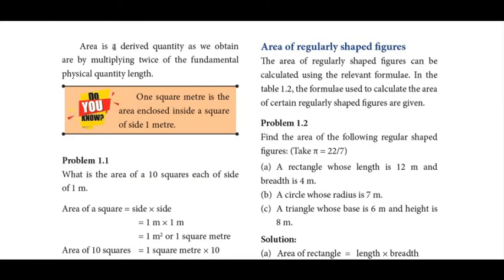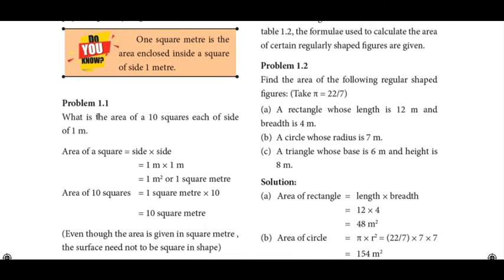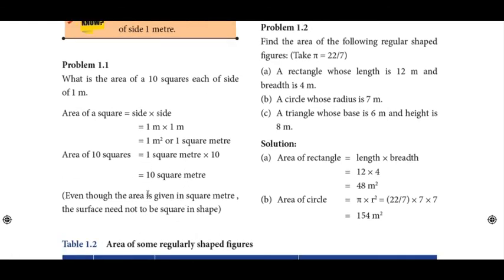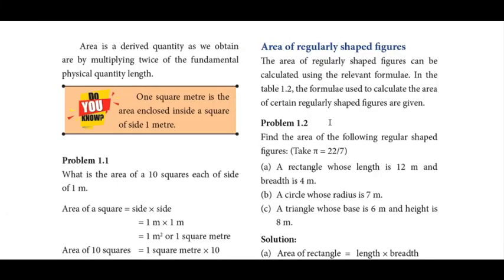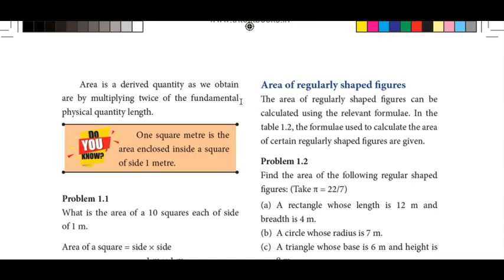A problem is given here. What is the area of 10 squares, each of side 1 meter? The area of each square is 1 meter into 1 meter, 1 square meter. So the area of 10 squares is 1 square meter into 10. Here it is the value of 1 square. If we want the value of 10 squares, 1 into 10 is equal to 10 square meter. So simple problems are given here. After you get the book, we will go through these problems.